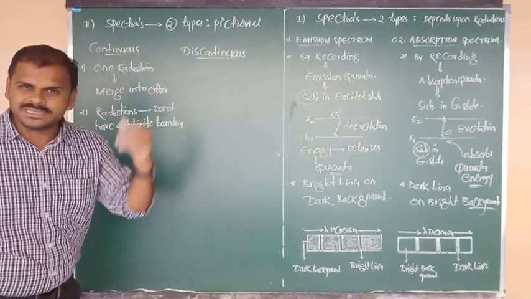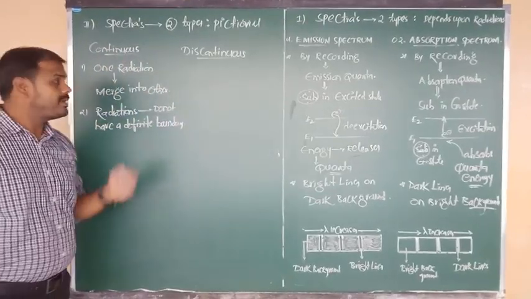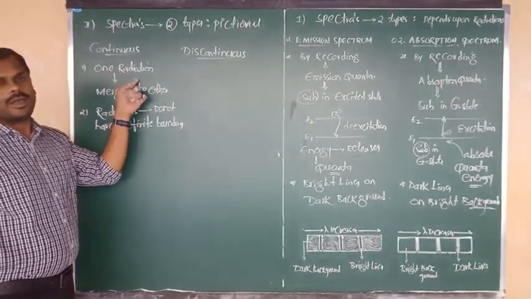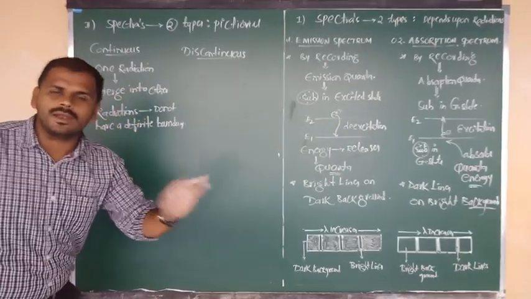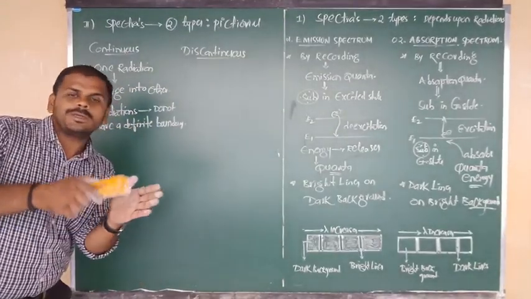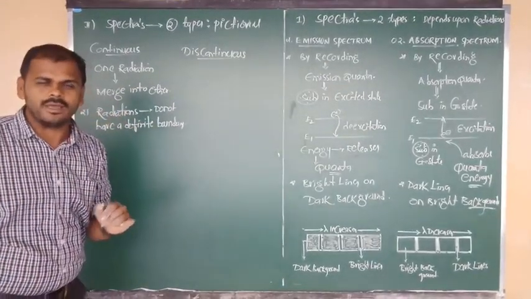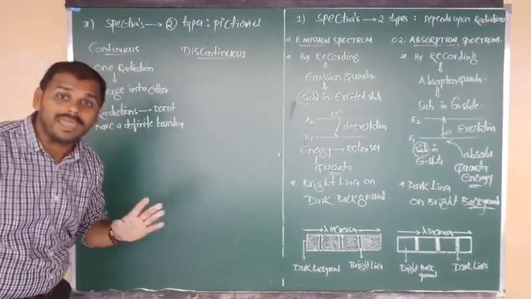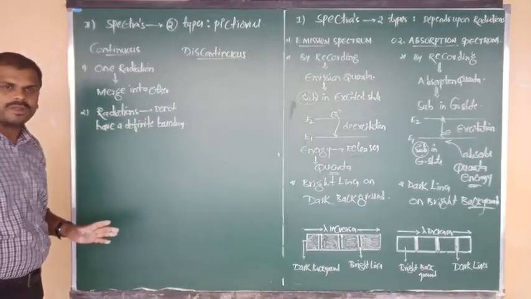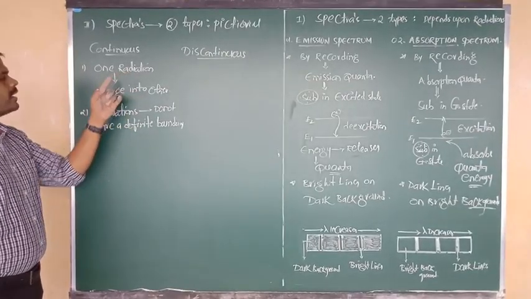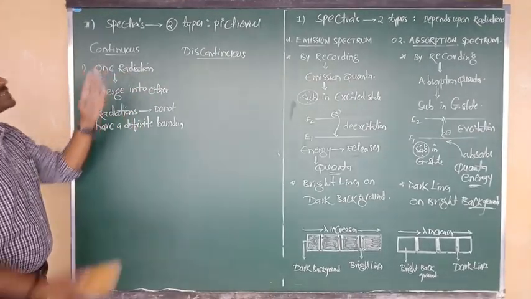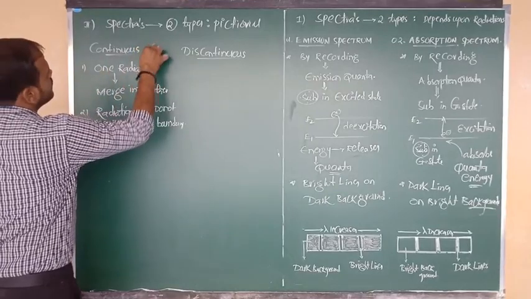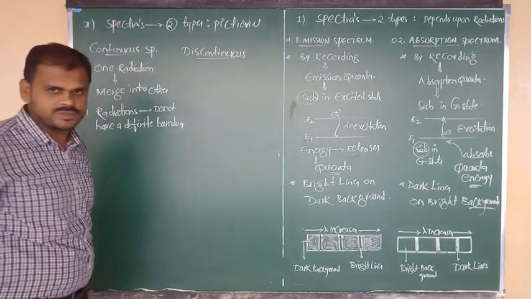We just have to imagine the VIBGYOR or rainbow. What happens in it? One radiation or color is merged into the other radiation immediately. One is ending and another starts. One is going to end and another is going to start. No particular gap will be there. They do not have a particular boundary, and radiations and colors will be merged into each other. This is known as continuous spectrum. We can consider that it is nothing but the rainbow spectrum.